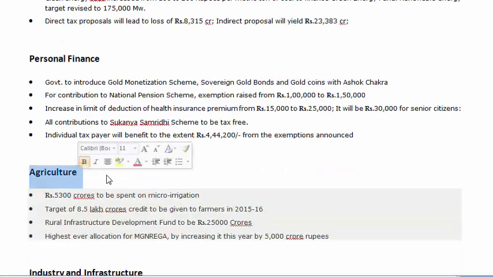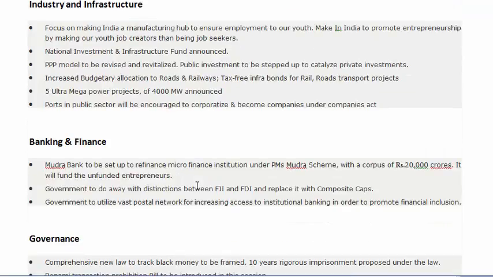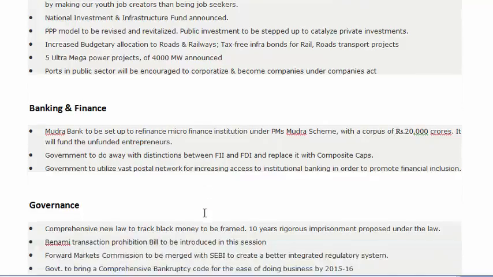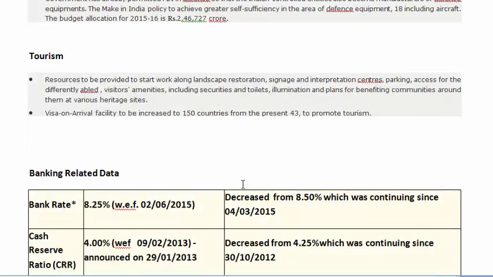Agriculture, maybe some questions may be asked. Industry and finance, banking and finance. Mudra Bank to be set up to refinance microfinancing under the PM's Mudra scheme. So you can just see this. Governance, social sector, human resource, defense.